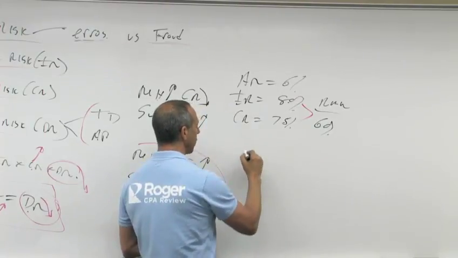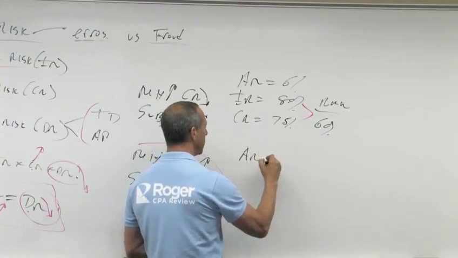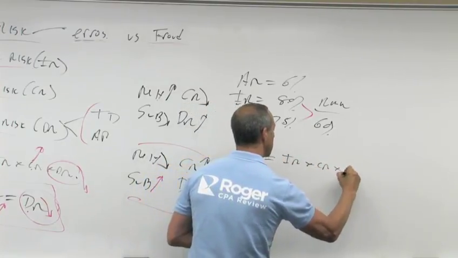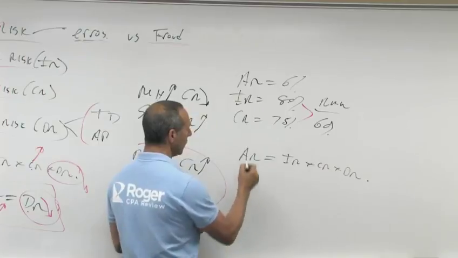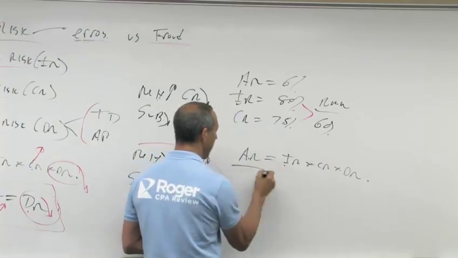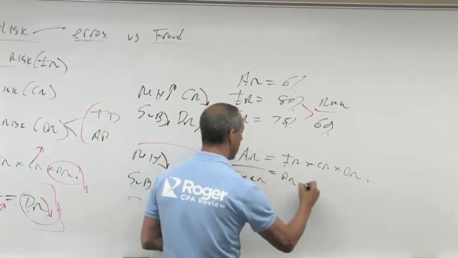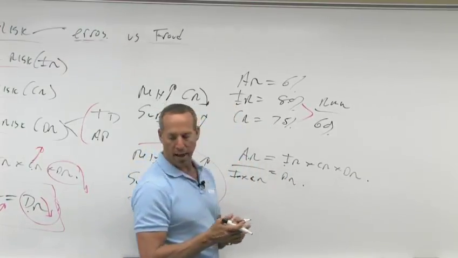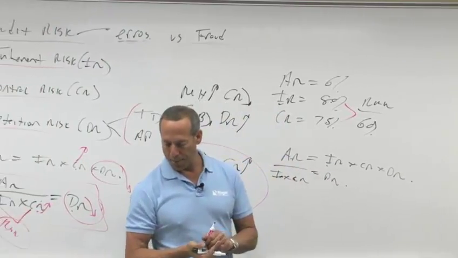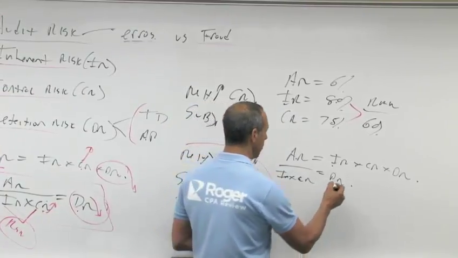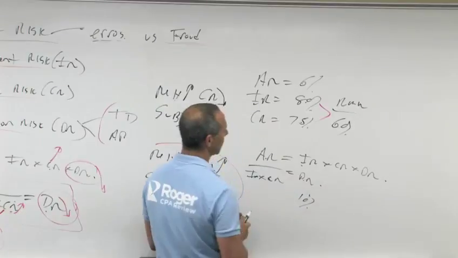So therefore, audit risk equals IR times CR times DR, or audit risk divided by IR times CR equals DR. So in solving for that, we end up with what? We end up with our detection risk being 10%.